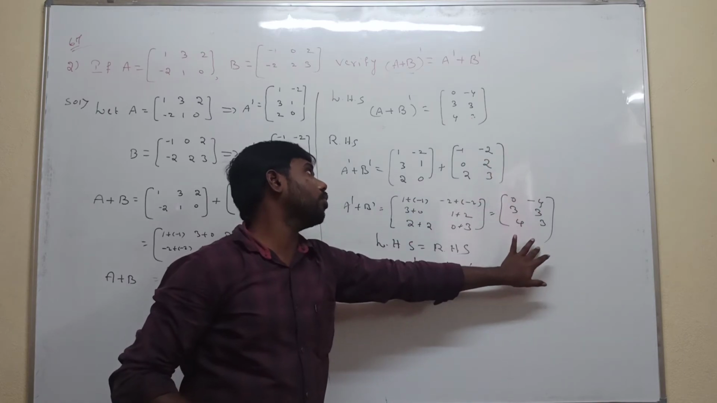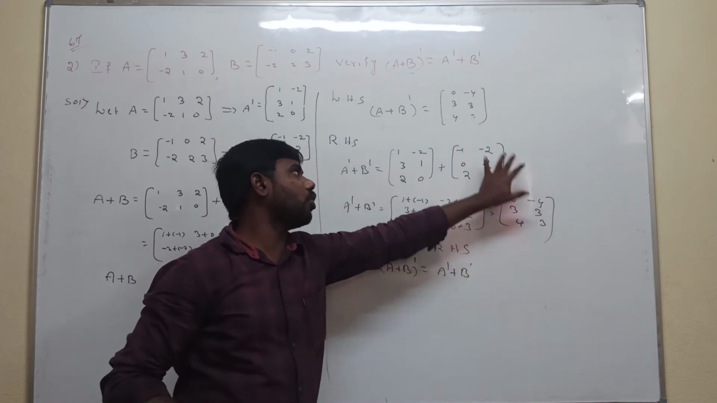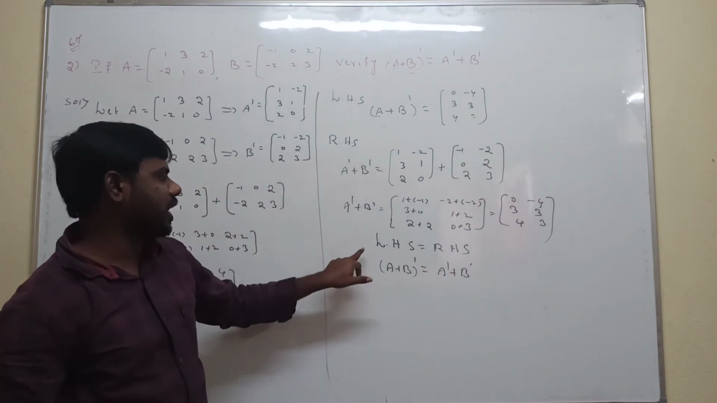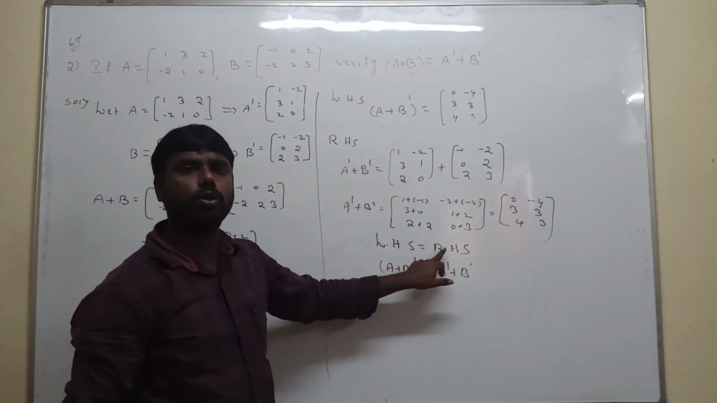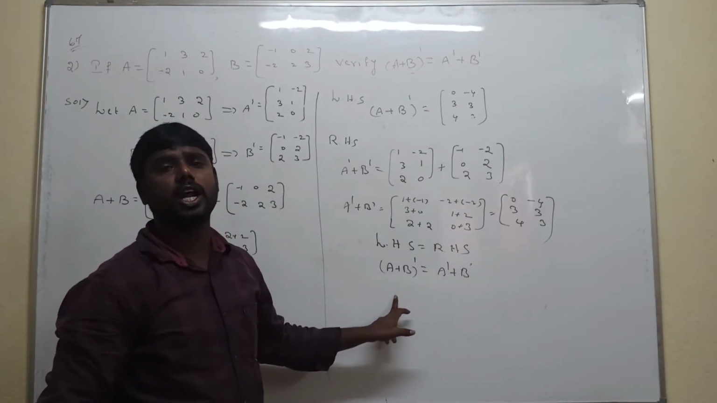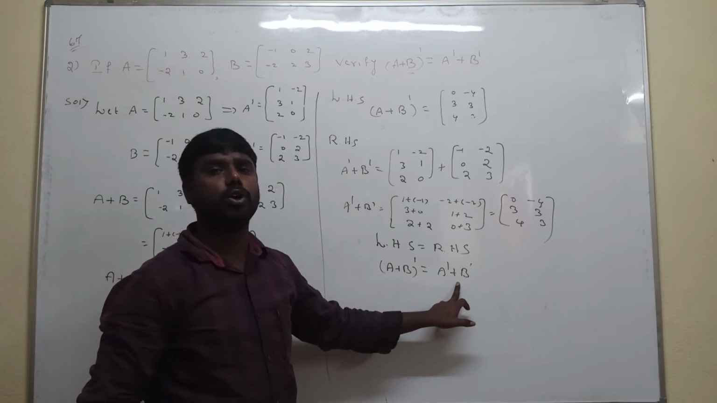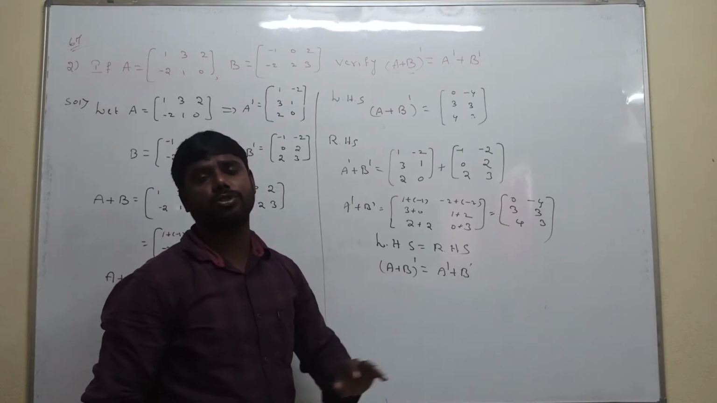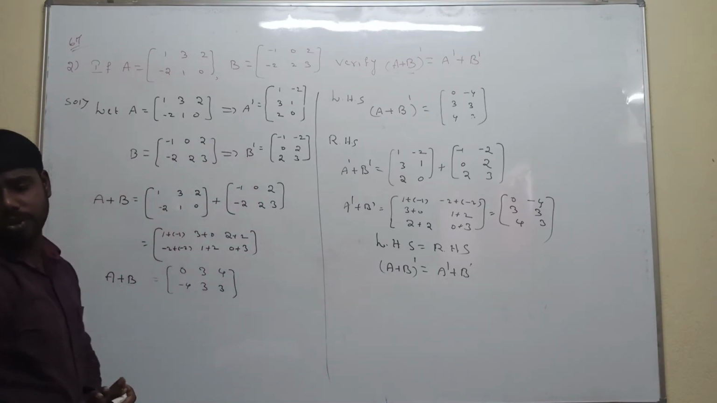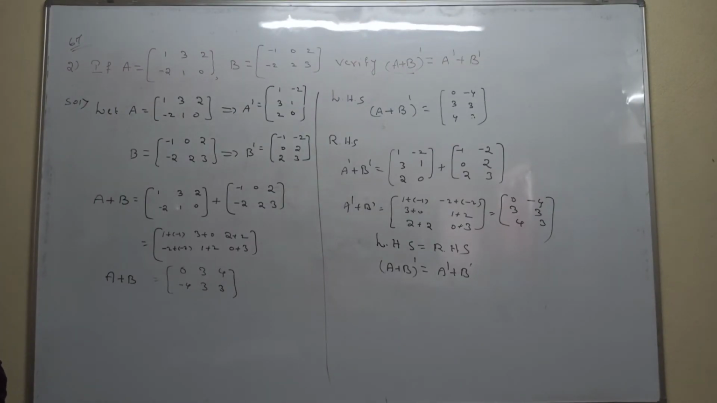Observe that both the LHS part and the RHS are equal. Thus finally we write the conclusion: LHS is equal to RHS. LHS is nothing but the transpose of A plus B, which is equal to the transpose of the A matrix plus the transpose of the B matrix. Very easy, very important. You have understood how to show that (A plus B) transpose is equal to A transpose plus B transpose.